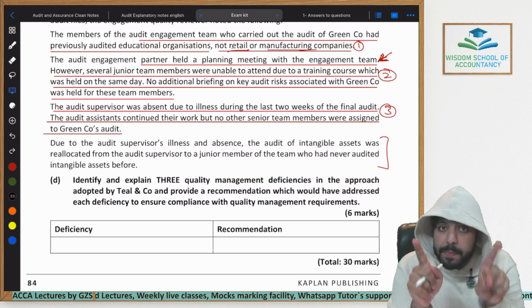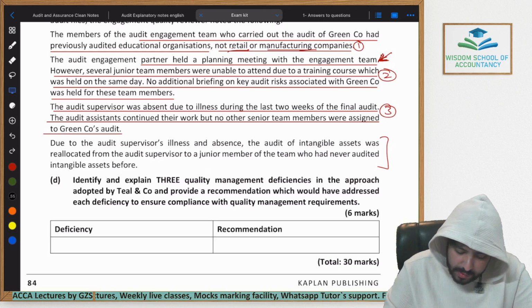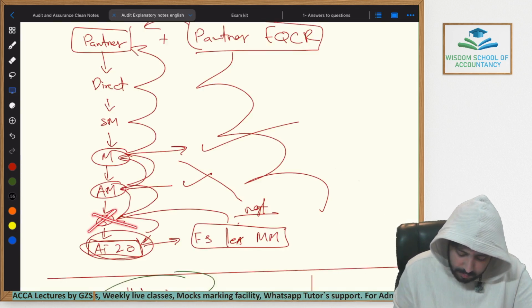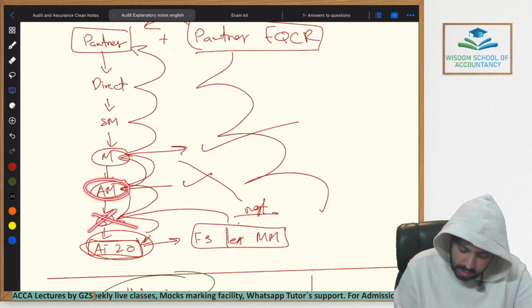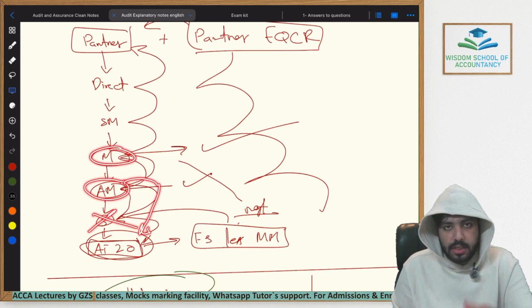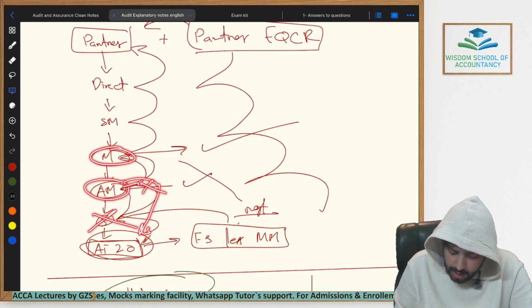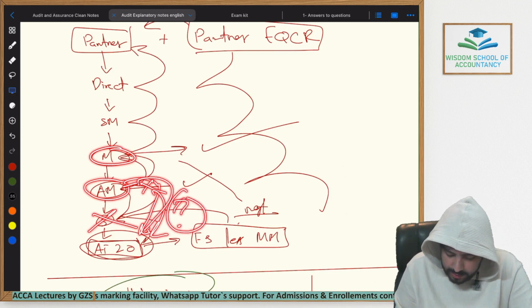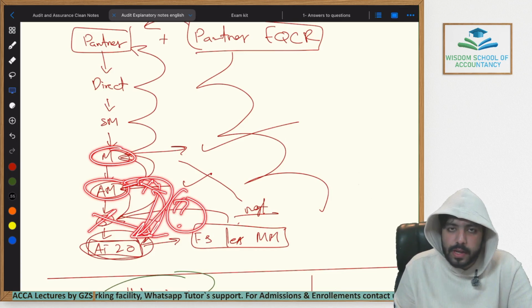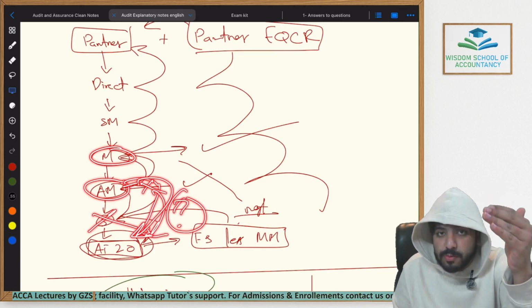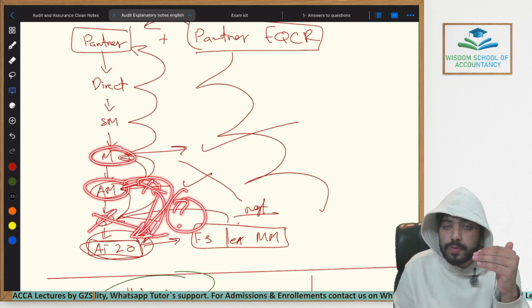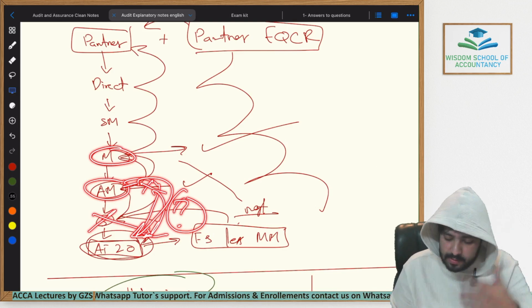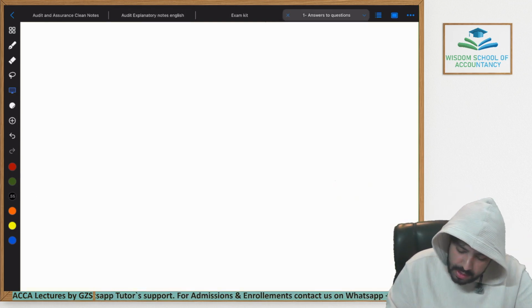The supervisor was absent at that time, and the senior people within the audit team, obviously, if the supervisor was not present, there was the assistant manager, the manager. Obviously, the assistant manager would have decided who is going to audit intangibles now. Why did he select a junior person to do it? Why? That is the question. He should have selected someone from within the audit team who has more experience, someone who has some experience auditing intangible assets. So identification is the first paragraph.